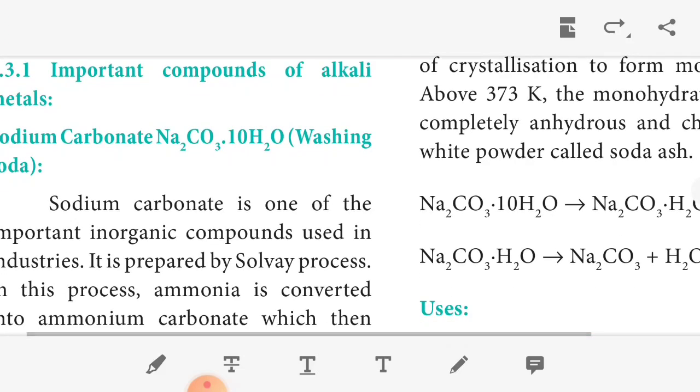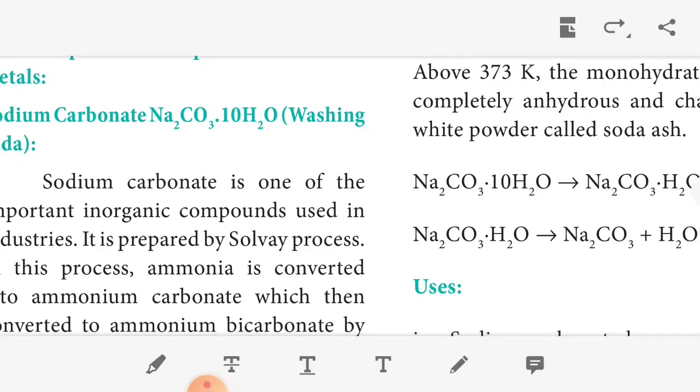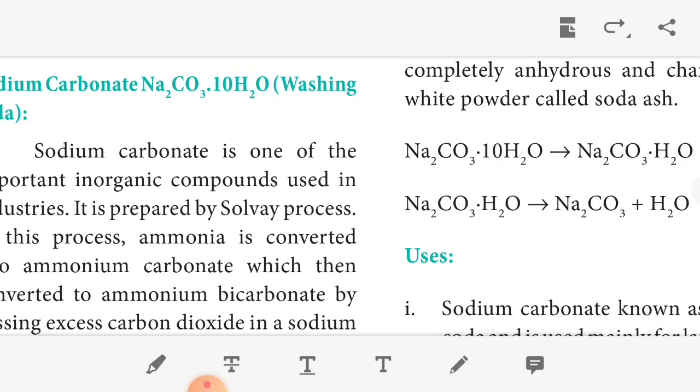First we discuss sodium carbonate. The formula of sodium carbonate is Na2CO3·10H2O. It is also called washing soda. Sodium carbonate is one of the important inorganic compounds used in industry. It is prepared by the Solvay process. So sodium carbonate is prepared by the Solvay process.